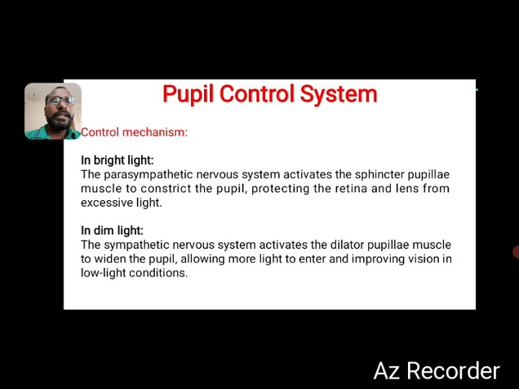In dim light, the sympathetic nervous system activates the dilator pupillae. In bright light it activates the sphincter pupillae muscle, but in dim light it activates the dilator pupillae muscle to widen the pupil, okay. Because the light gets dim, the pupil gets wider to capture the image, allowing more light to enter and improving vision in low light conditions.